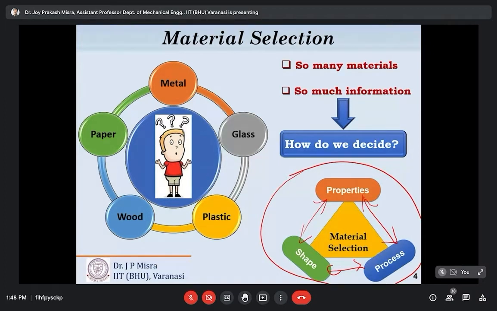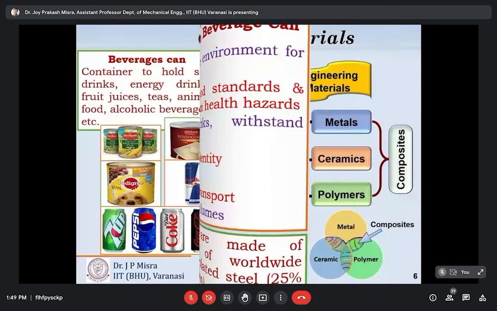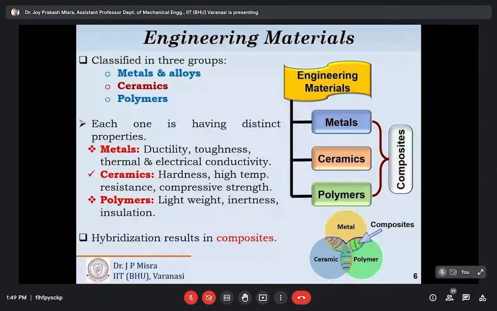If you can recall, in the last class I informed you that the engineering materials mostly employed in engineering applications are broadly classified as metals and alloys, ceramics and polymers. Each one has distinct properties. For example, metals and alloys are known for their thermal and electrical conductivity, ductility and malleability.